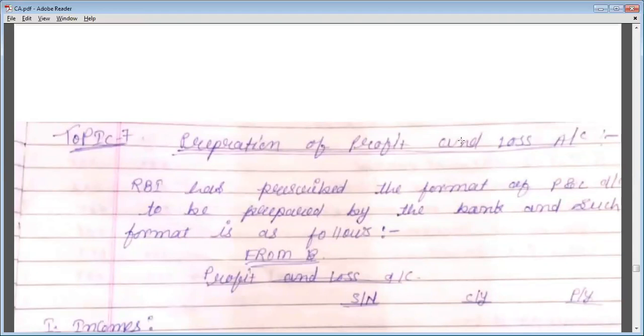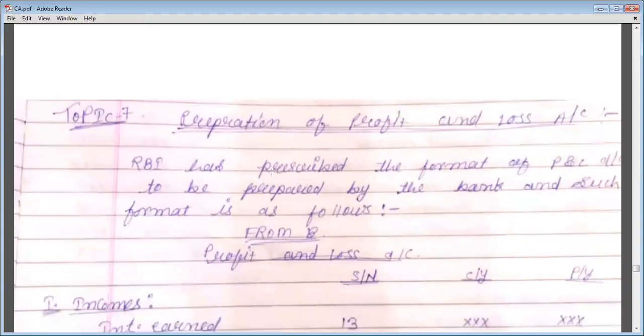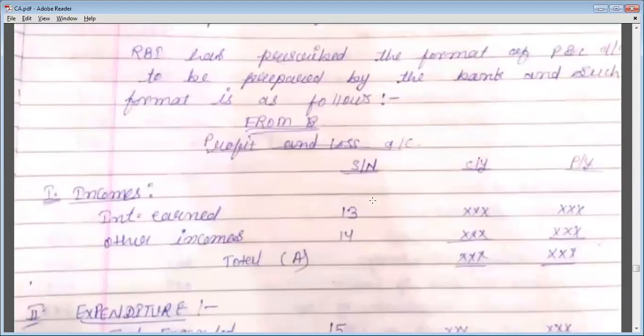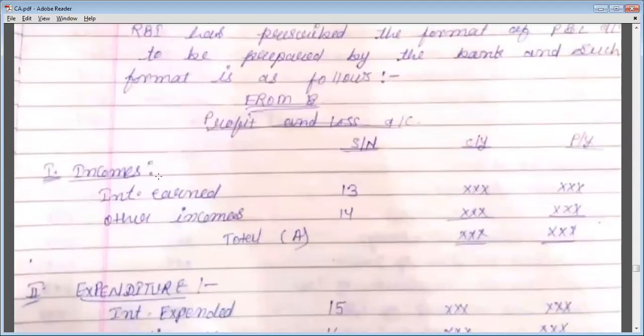RBI has prescribed the format of the P&L account to be prepared by the bank, and it is as follows. First, incomes will be written down: interest income and other income.